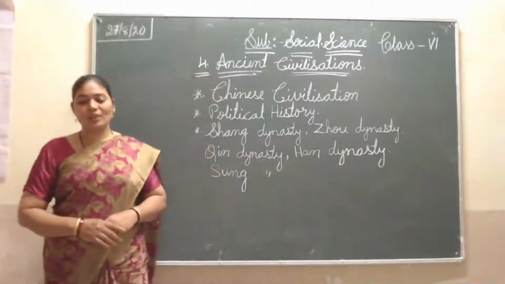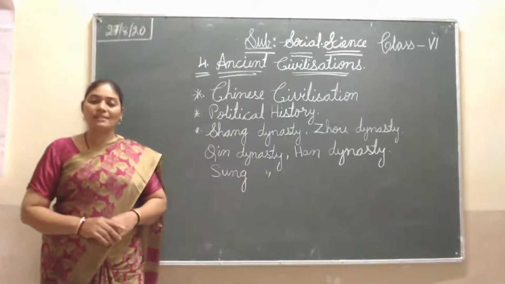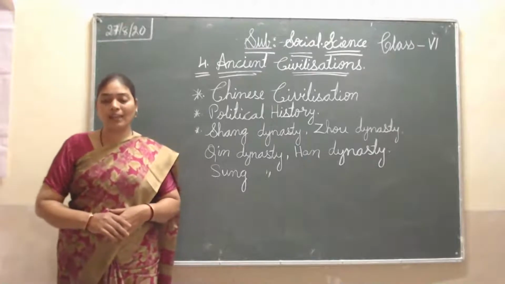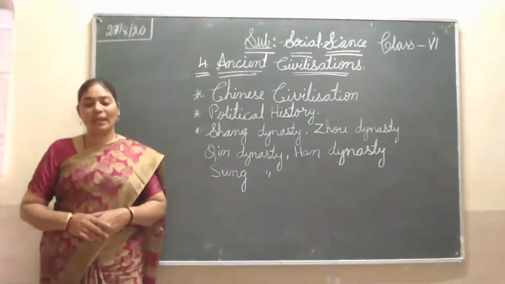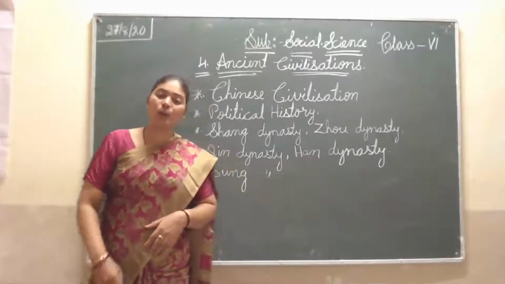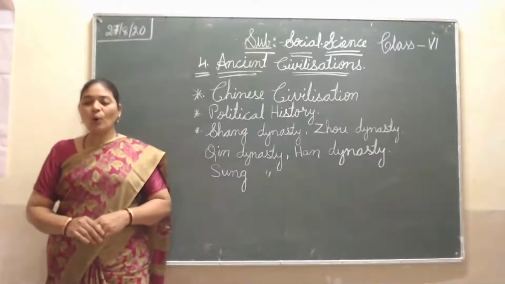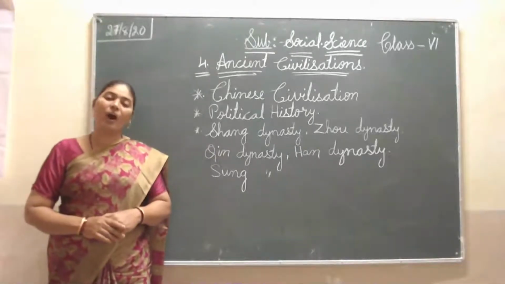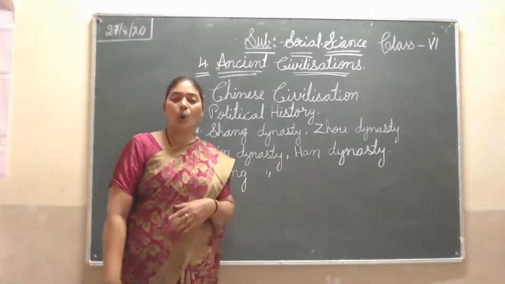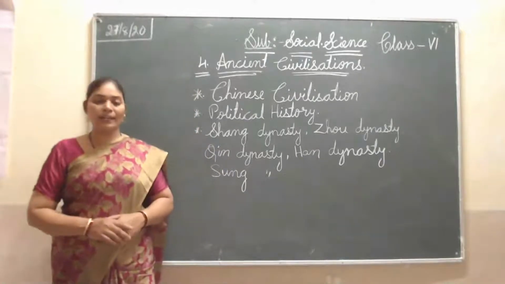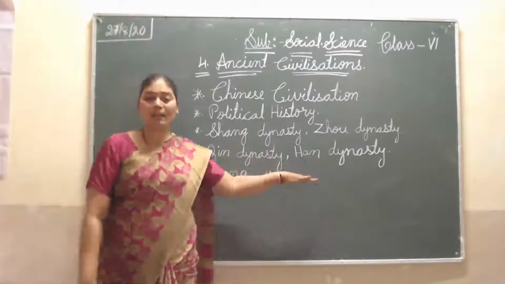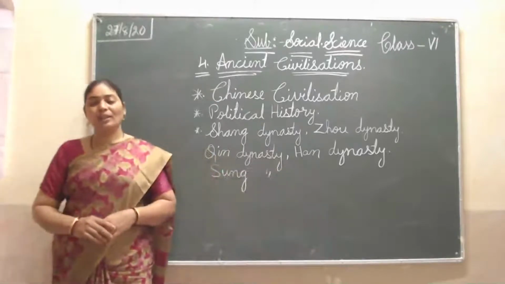This Han dynasty is very famous. Why? When the Han dynasty was ruling, people say it was the golden age in China. That period, the Han dynasty period, is called the golden age of China. Hu Ti was the famous king of the Han dynasty. He maintained his kingdom very well. So the Han dynasty period is called the golden age in China.